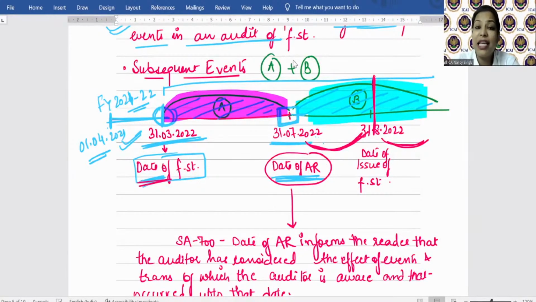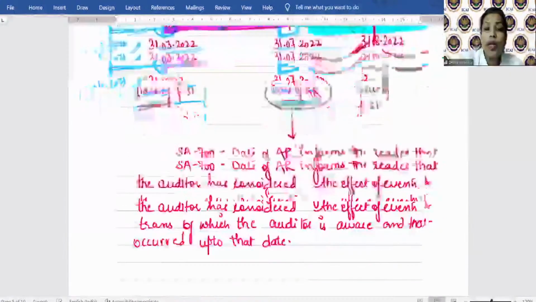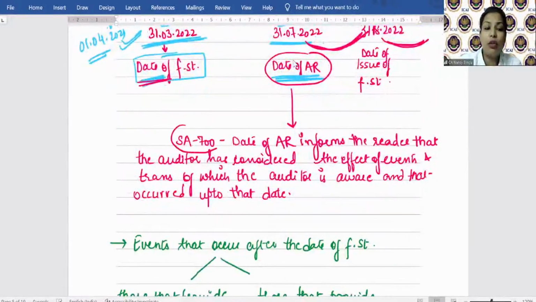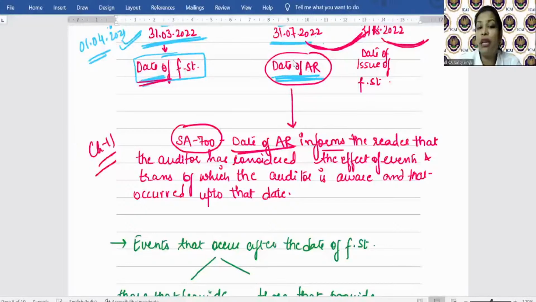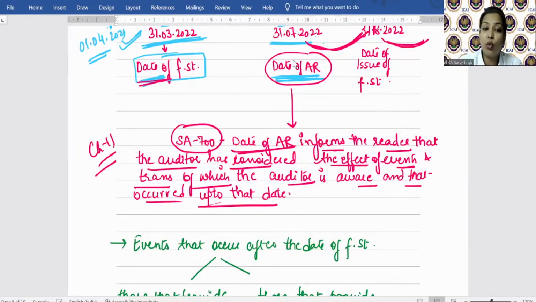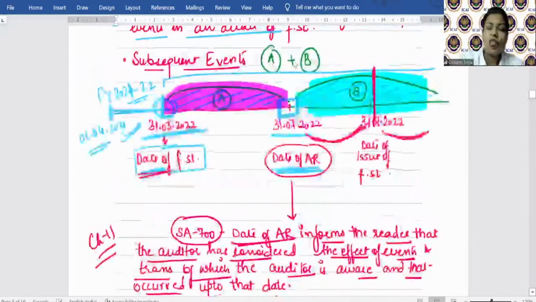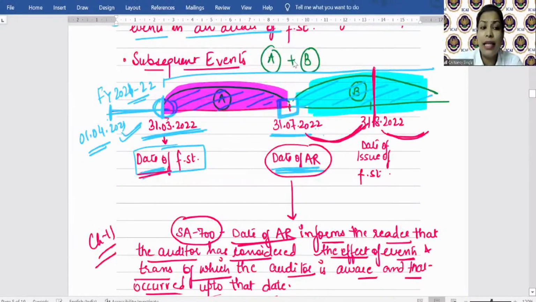Now, why is this date so important? In terms of SA 700, which you will study in chapter number 11, the date of audit report informs the reader that the auditor has considered the effect of events and transactions of which the auditor is aware and that occurred up to that date. See, students, it might be possible that on 31st March 2022 the financial statements were closed, right?